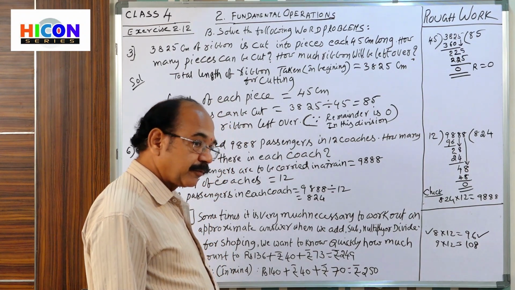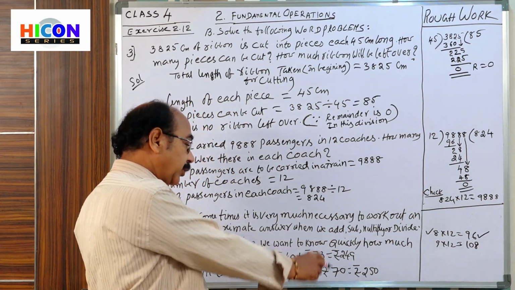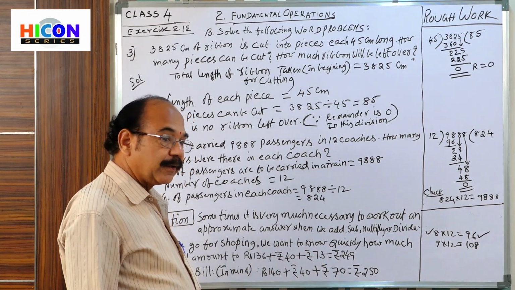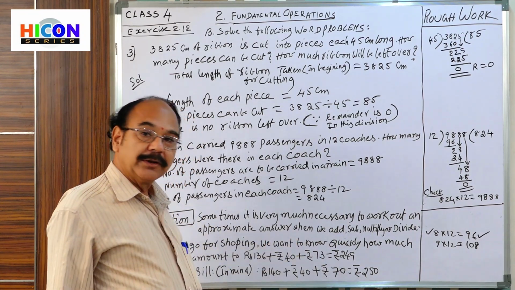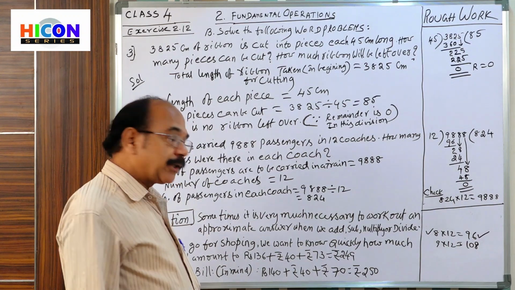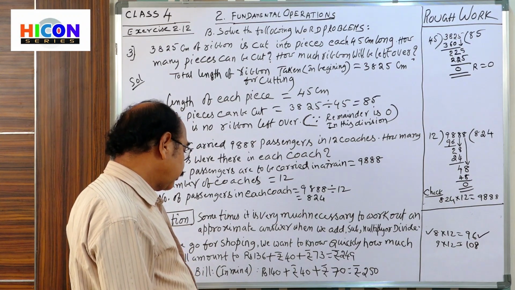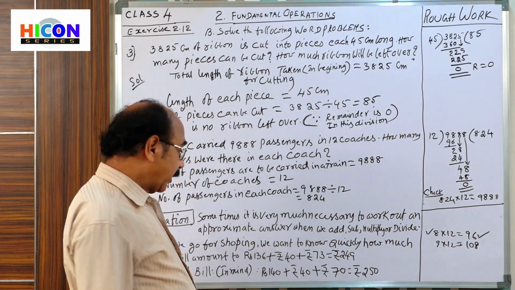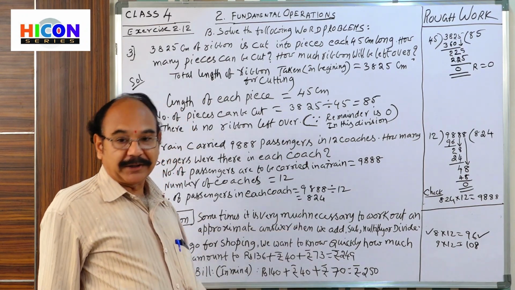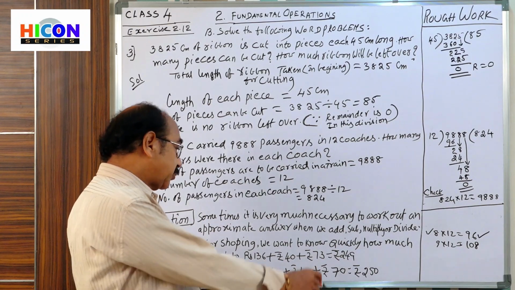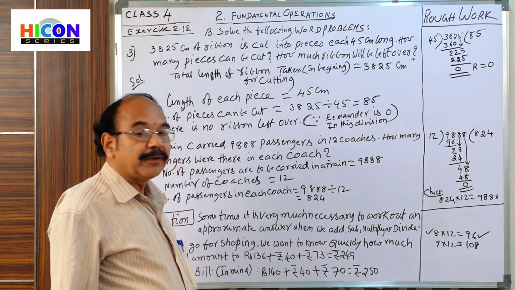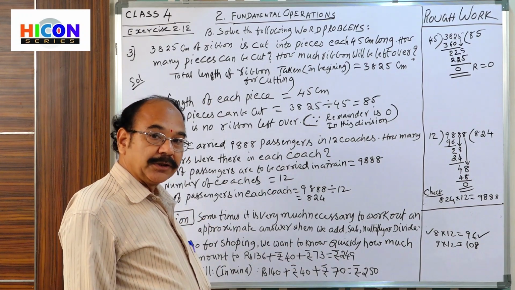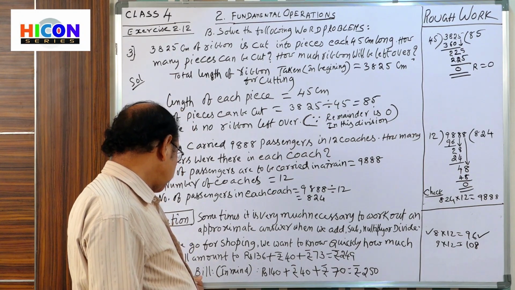The total is 250. This is estimated. Actual bill, how much is the actual bill? 136 plus 40 plus 70. By adding the three amounts, 249 is the actual bill. What is the estimated bill? 250. This is the importance of estimation.